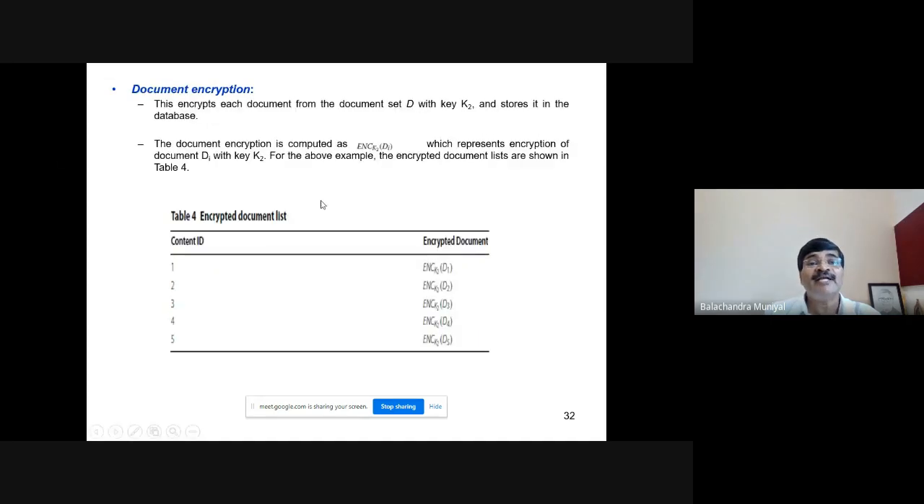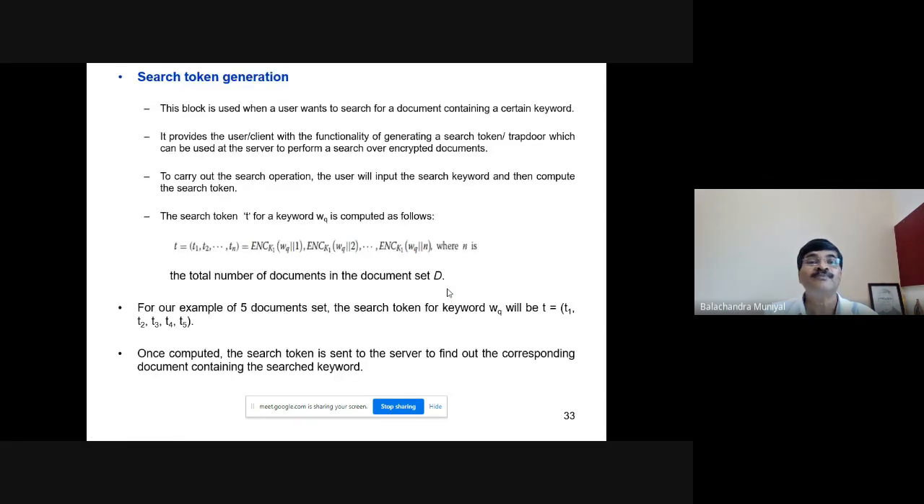And the actual document is also encrypted using the key K2. Document 1 is encrypted using K2, document 2 is encrypted using K2, and so on. The same key K2 is used to encrypt all the documents D1 to D5. And after encrypting these documents, they are stored in the cloud.